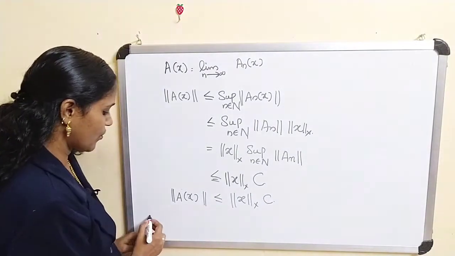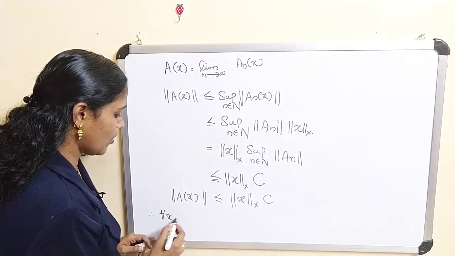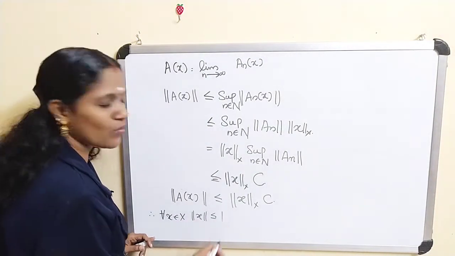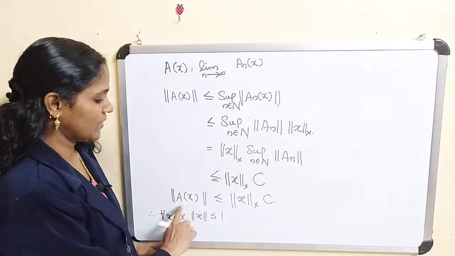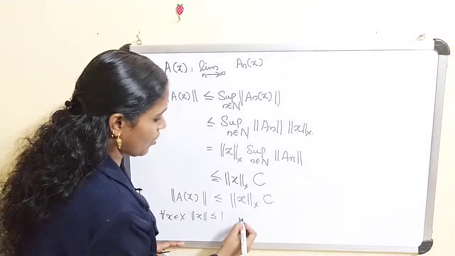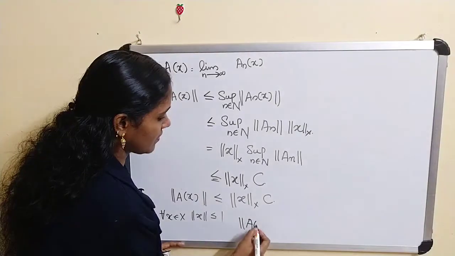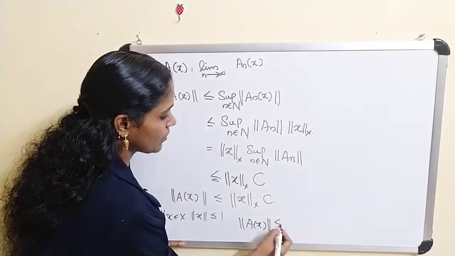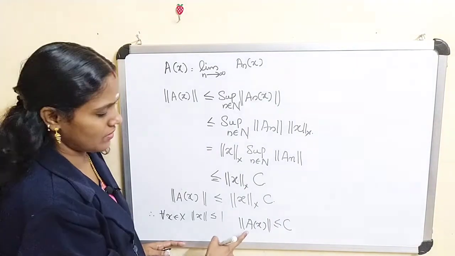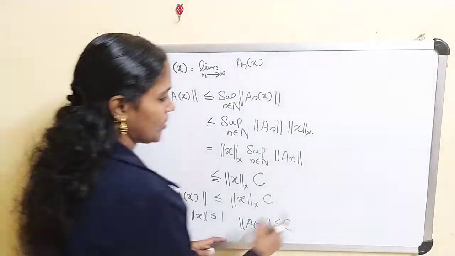Okay, therefore for every x belongs to X with norm of x less than or equal to 1, norm of A of x is less than or equal to C. And if you take the supremum on the left hand side, what do we get?